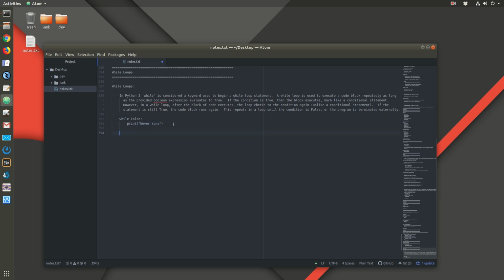Alright? If I wanted a loop to run infinitely, I would say while true. And then this would be bad because this would run over and over and over.